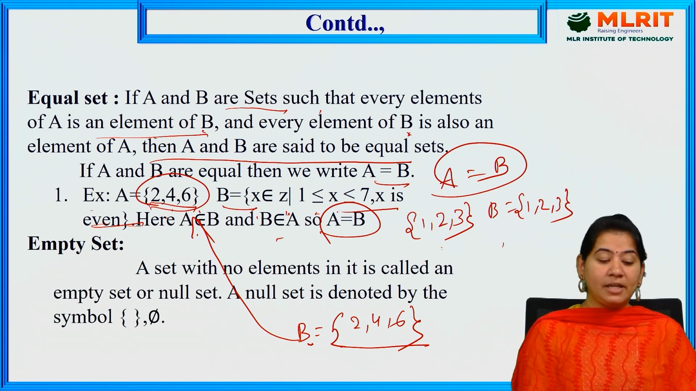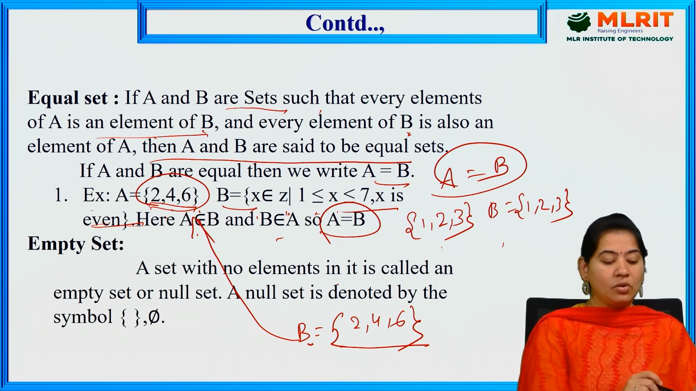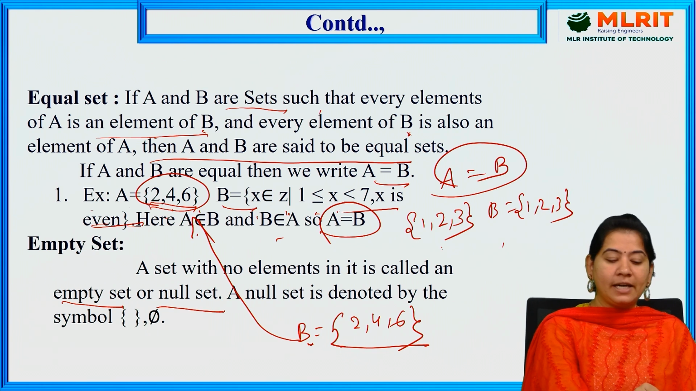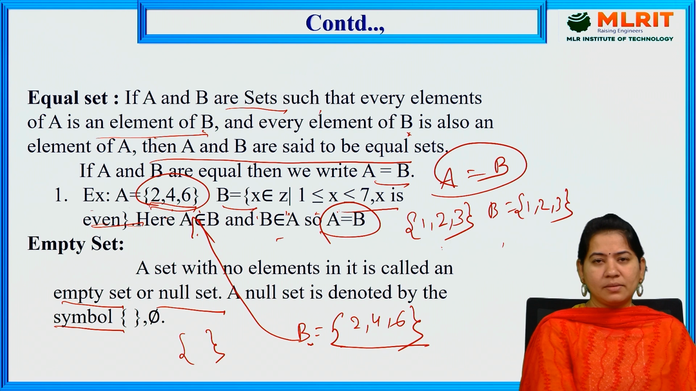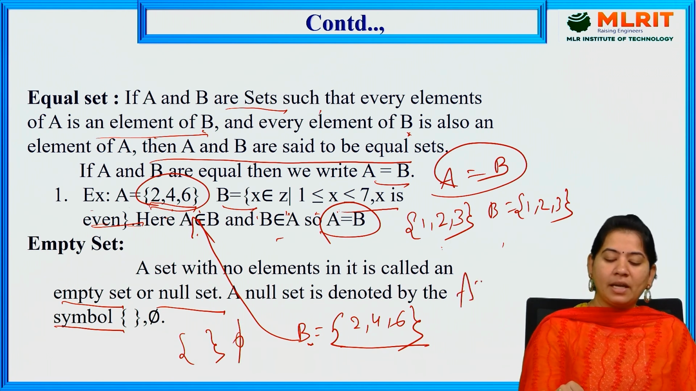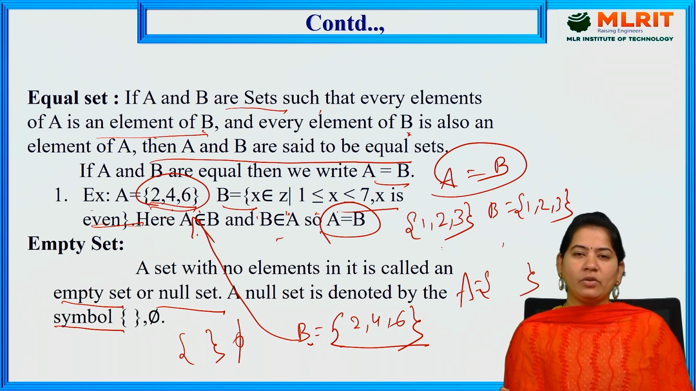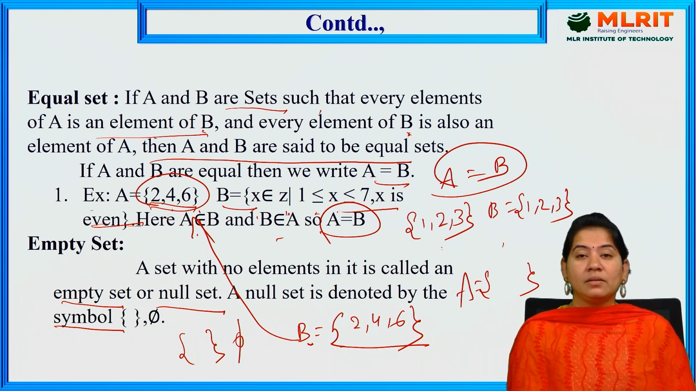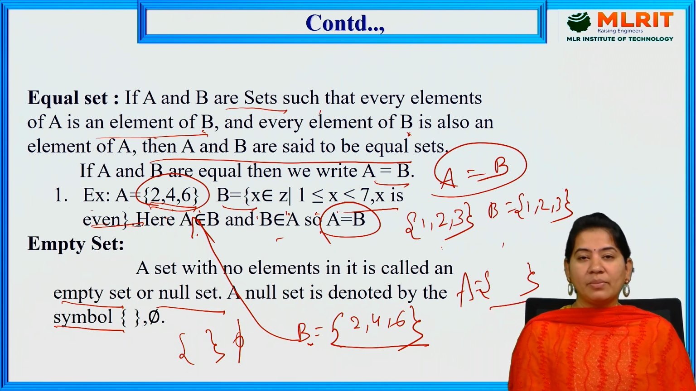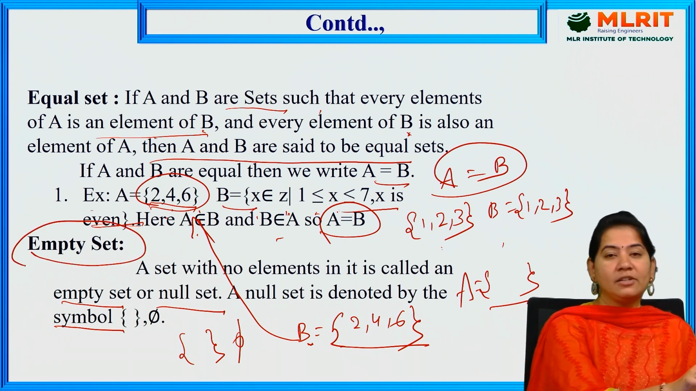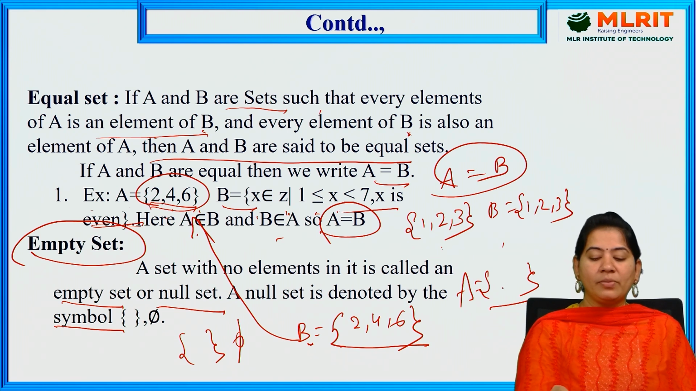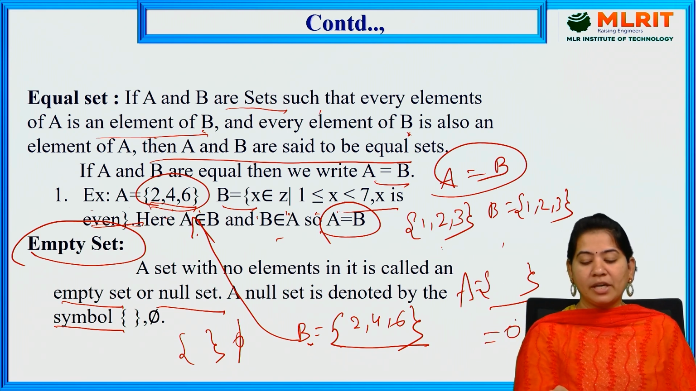Next we have the empty set. A set with no elements in it is called an empty set, or also a null set. A null set is denoted by empty flower braces, or you can represent it with phi also. Let us suppose set A: I did not get any element, so no element belongs to A. As there is no element within the braces, we say that set is called an empty set. Instead of representing it with empty braces, you can also write it as phi.